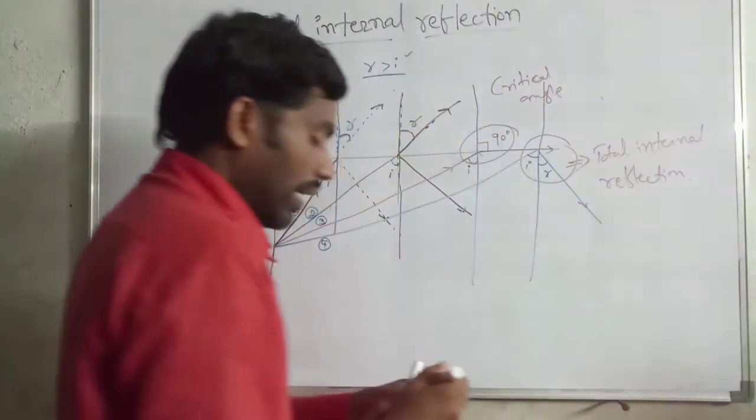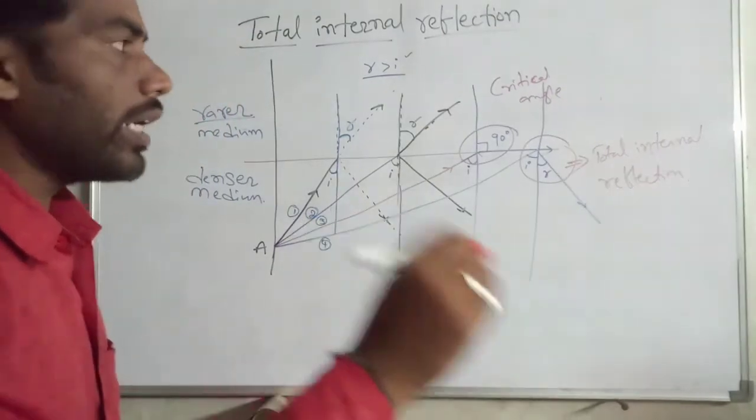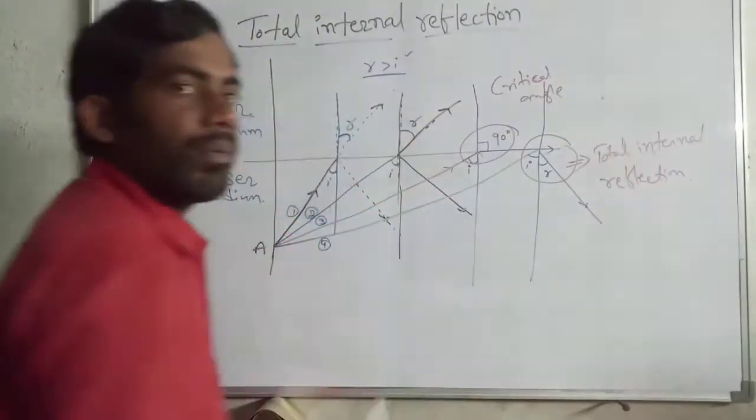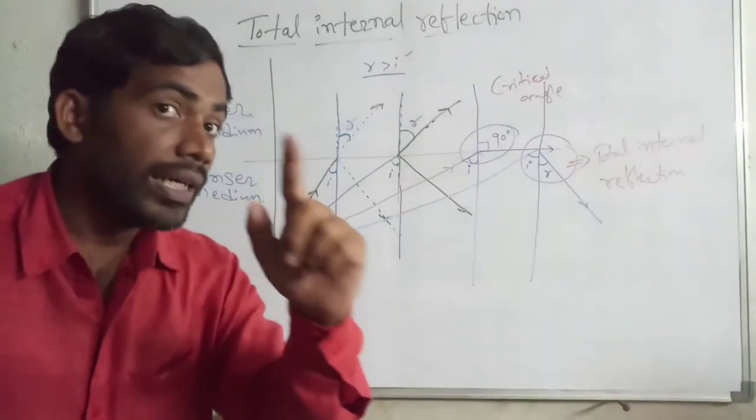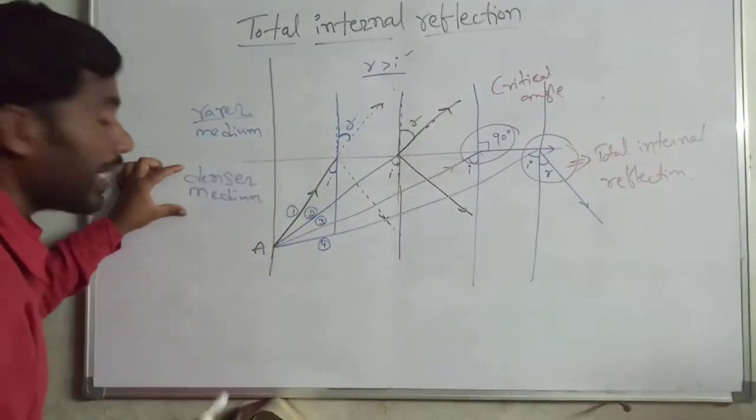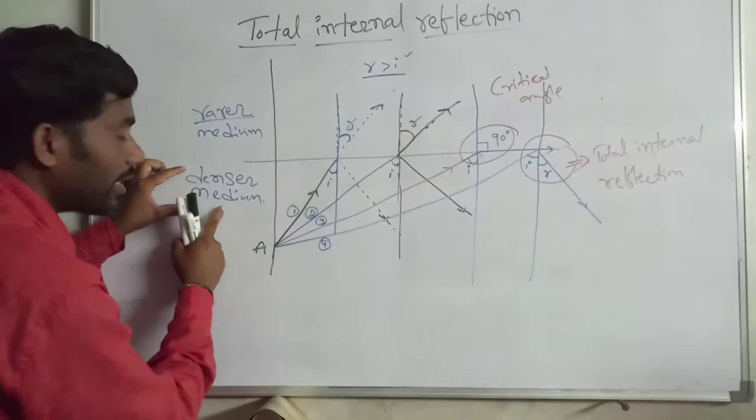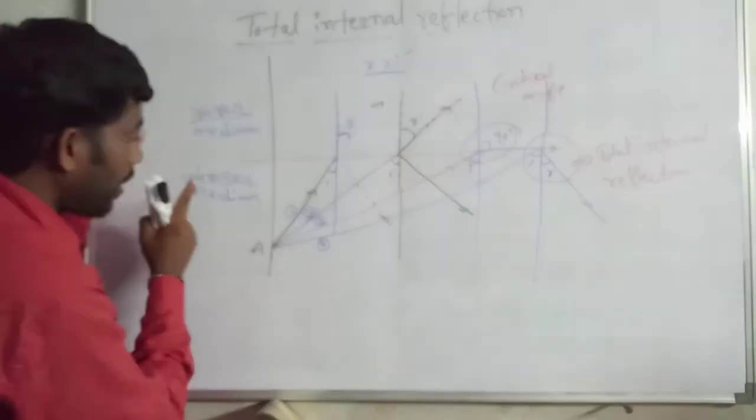It means no ray goes to the second medium. It only occurs if the ray is coming from denser to rarer medium. That is one condition.